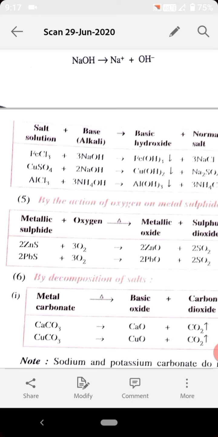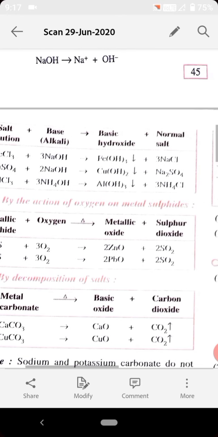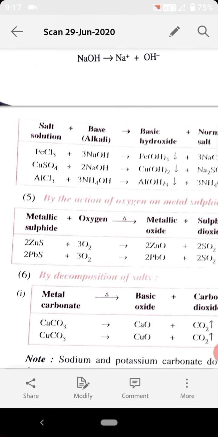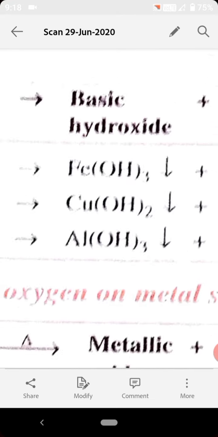Similarly, when you split copper sulfate, it forms Cu2+ and SO4 2-, and Na+ and OH minus. They undergo mutual exchange of radicals to form copper(II) hydroxide, which is the base, along with the formation of sodium sulfate, a normal salt. Similarly, aluminium chloride AlCl3 also undergoes reaction with ammonium hydroxide to form Al(OH)3 plus ammonium chloride. So you can see how, by the mutual exchange of radicals, a base can be prepared in the form of a precipitate. All these hydroxides are precipitates because they are insoluble in nature.